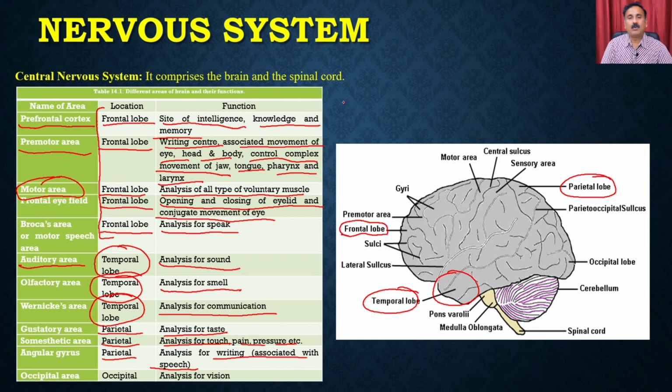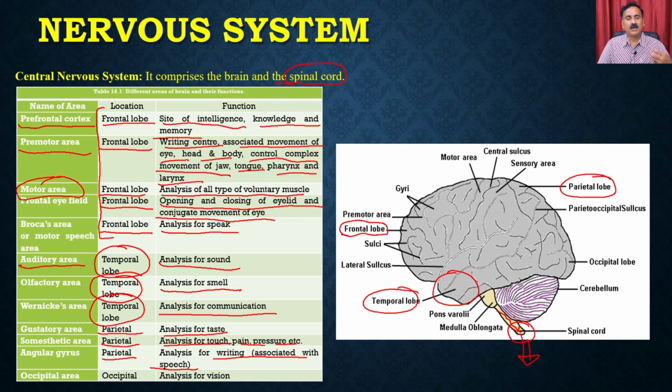Now, this is all about the anatomy of the brain and the different components of the brain, like the forebrain, midbrain and hindbrain, what the different parts present in these different regions of the brain are, and how these different regions control the different types of activities of the brain. Now let's move on to the next component, which is the spinal cord, because the medulla oblongata is extended into the spinal cord. The spinal cord then runs into the vertebral column.